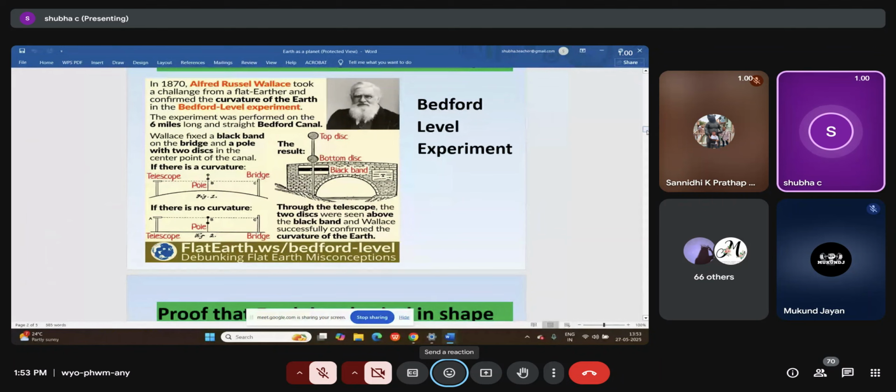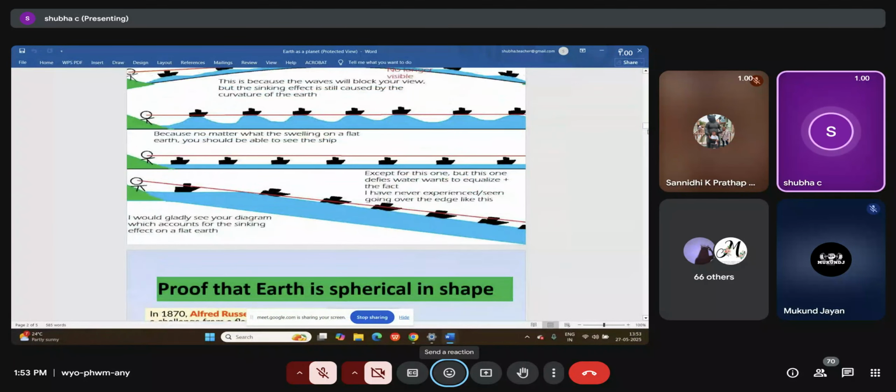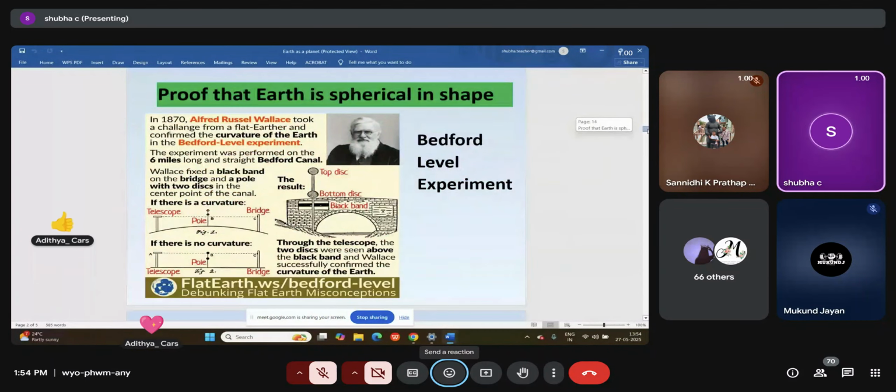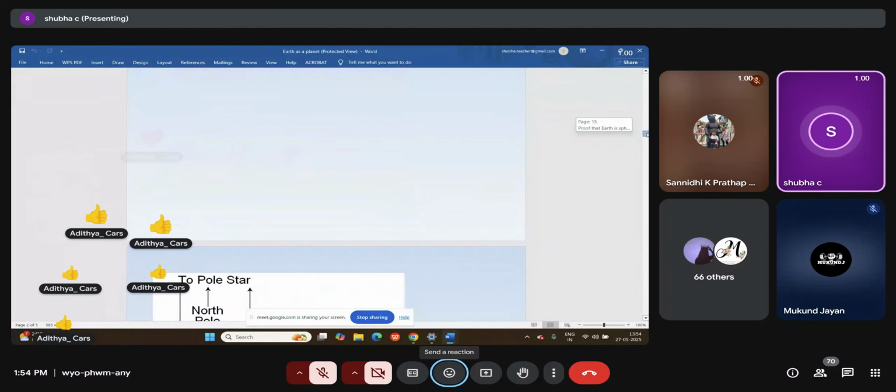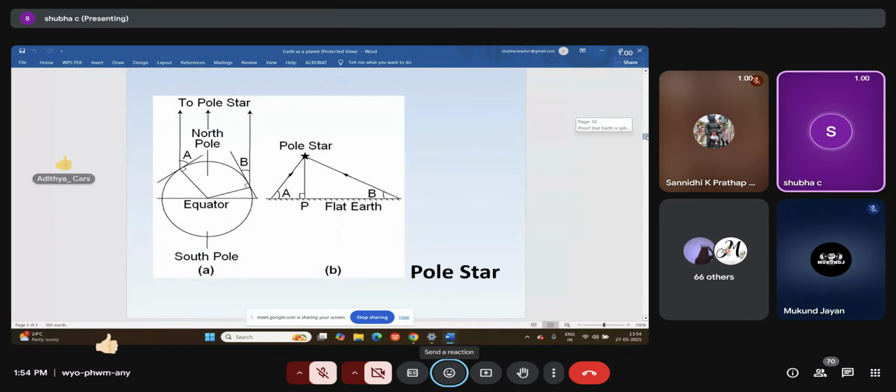What is this polar star? Actually, the polar star is visible from a 90-degree angle. Can you see the polar star angle here? It's exactly 90 degrees at the North Pole. Why are we taking the polar star? To find out the distance or the shape of the Earth.